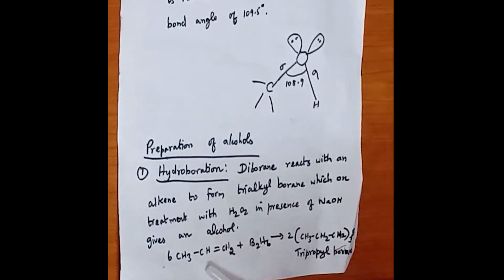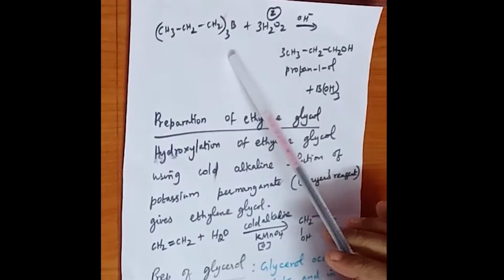So here, diborane reacts with an alkene. The alkene is propene. So propene reacts with diborane. B2H6 is called diborane, which on treatment with hydrogen peroxide in the presence of sodium hydroxide will give rise to alcohol. So we shall see the equation now.